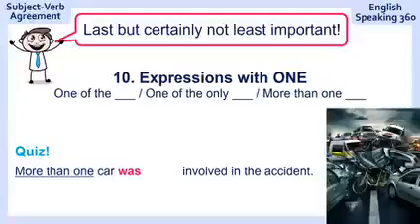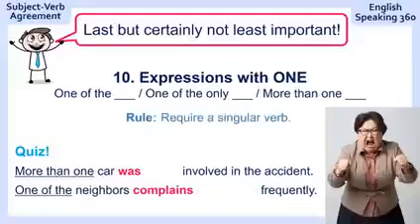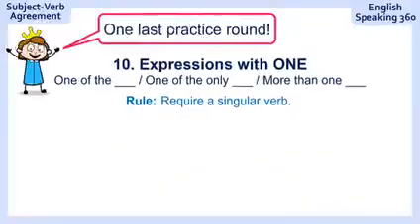Yes, it was. One of the neighbors frequently. One of the neighbors complains frequently. The rule is simple. They all require a singular verb. So remember, expressions with one require a singular verb. One is singular, so that should be easy to remember.